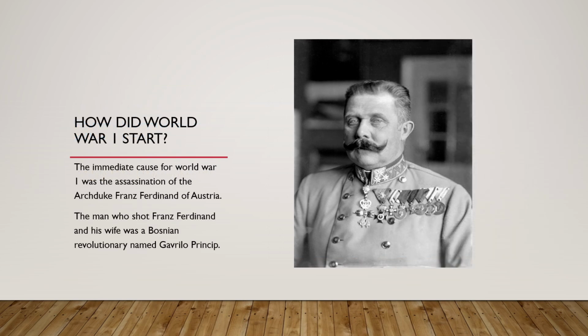How did World War One start? The immediate cause for World War One was the assassination of Archduke Franz Ferdinand of Austria and his pregnant wife Sophie. Archduke Franz Ferdinand of Austria was the nephew of Emperor Franz Joseph and heir to the throne of Austria and Hungary. The assassination was planned by a Serbian terrorist group called the Black Hand, and the man who shot Franz Ferdinand and his wife was a Bosnian revolutionary named Gavrilo Princip.